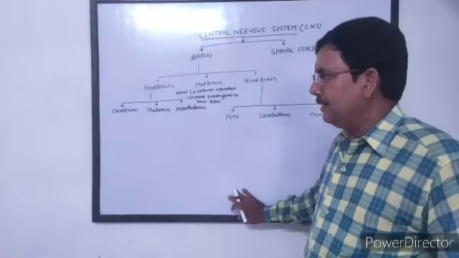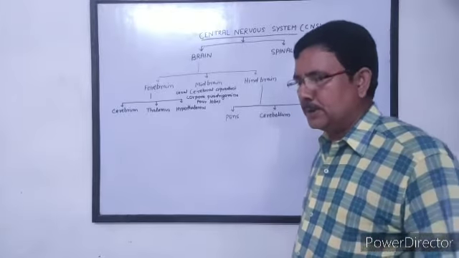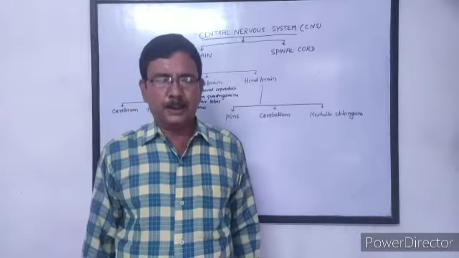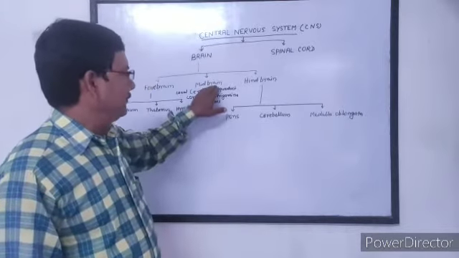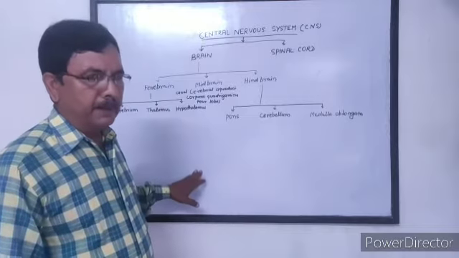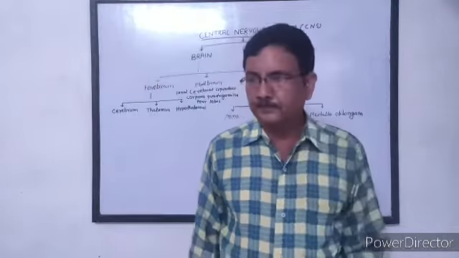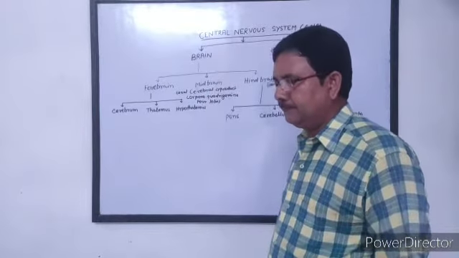Our body is balanced by midbrain. It regulates the posture of our body, that is sitting, standing, sleeping. These postures are controlled by midbrain. Another function of midbrain is to control our body temperature.